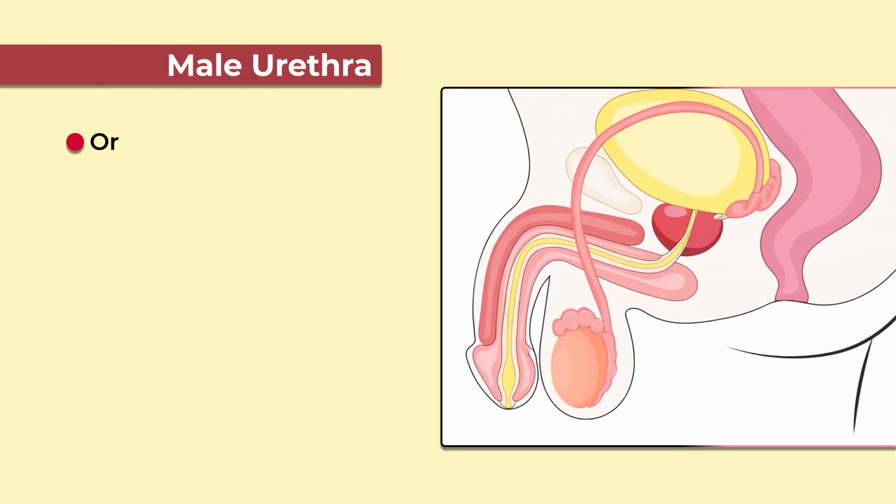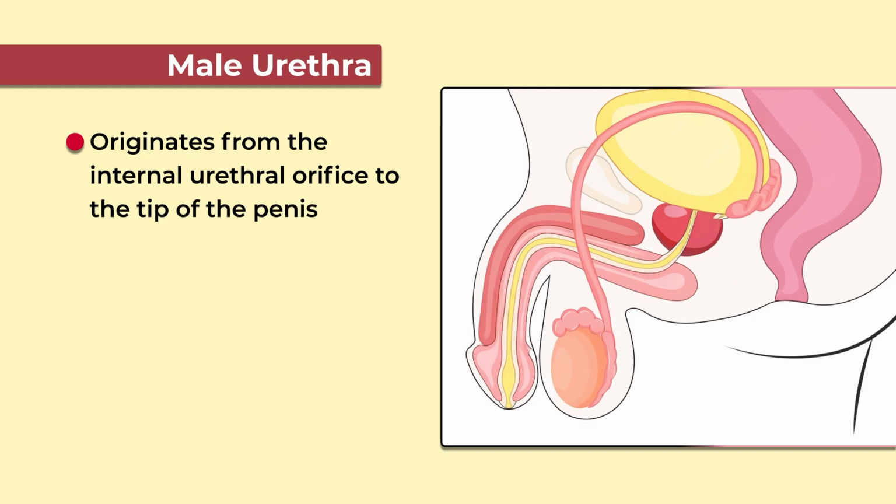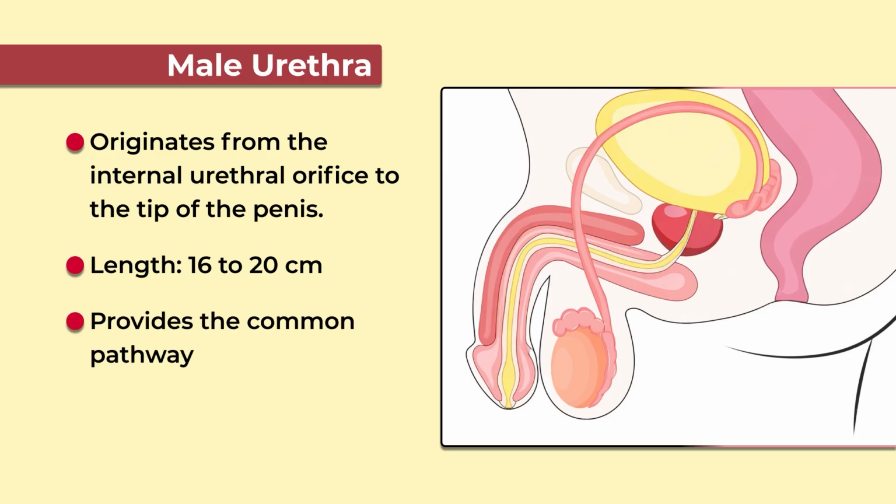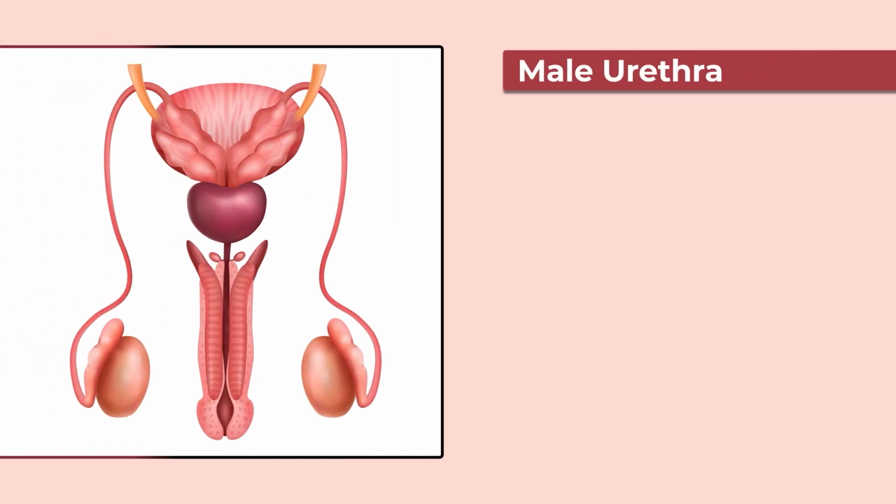Now, the male urethra originates from the internal urethral orifice and extends to the tip of the penis, and the length of the male urethra is generally 16 to 20 centimeters. The male urethra provides the common pathway for the flow of urine and semen. But one needs to note that at one time either the urine or the semen will pass. The two cannot pass together through the urethra. So, this is the male urethra.